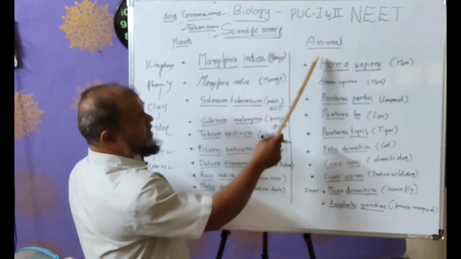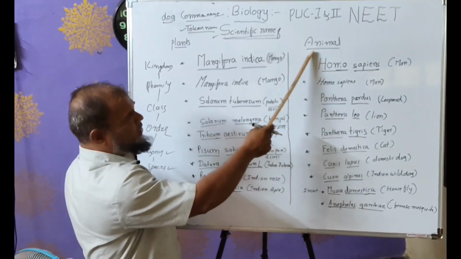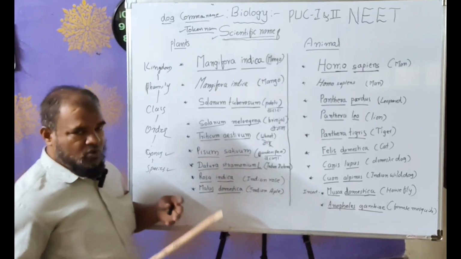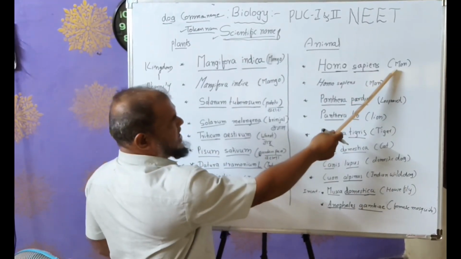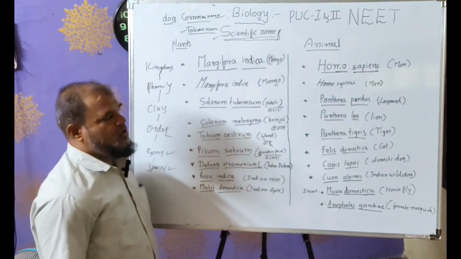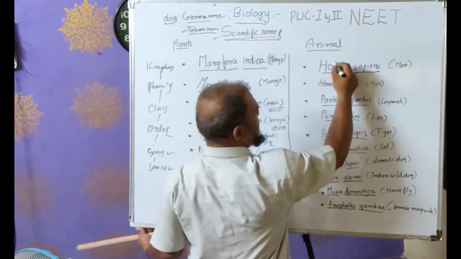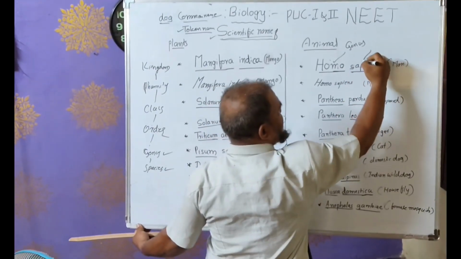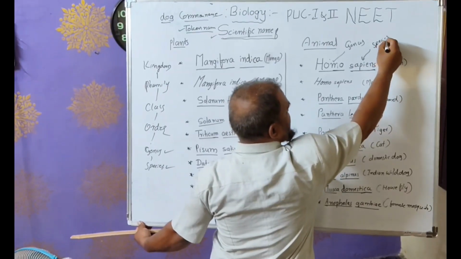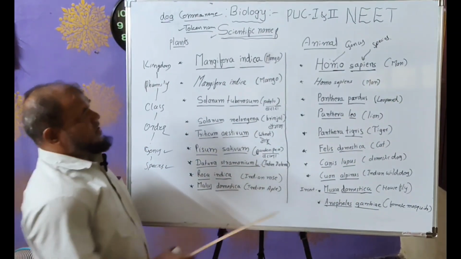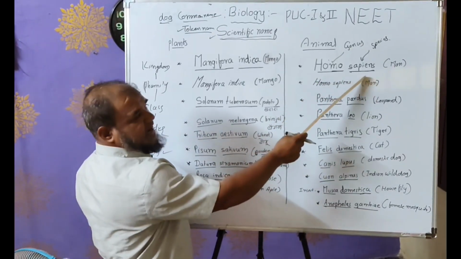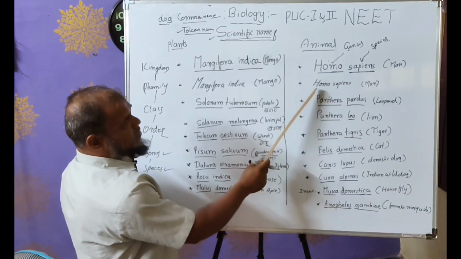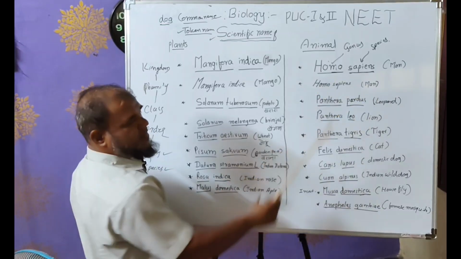Now in zoology, the study of animals, first the scientific name of man is Homo sapiens. Homo is the genus, sapiens is the species. Write the genus first and the species next. Space is important here. Write Homo sapiens in italics for the common name man.